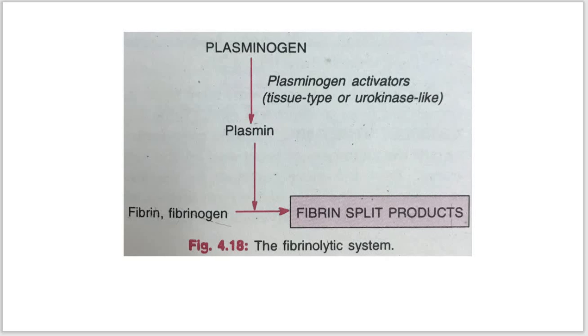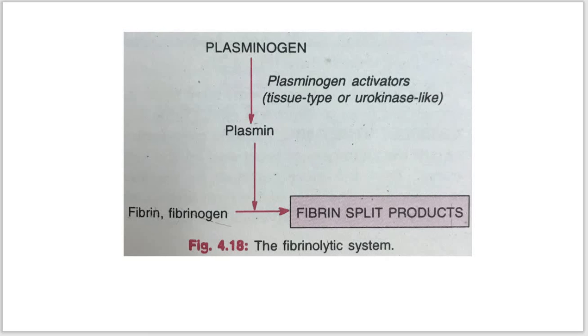First is the protease inhibitor. Protease inhibitors act on the coagulation factors so as to oppose the formation of thrombin. Examples are antithrombin 3, protein C inactivator, alpha 1 antitrypsin and alpha 2 macroglobulin, which oppose the formation of such factors.